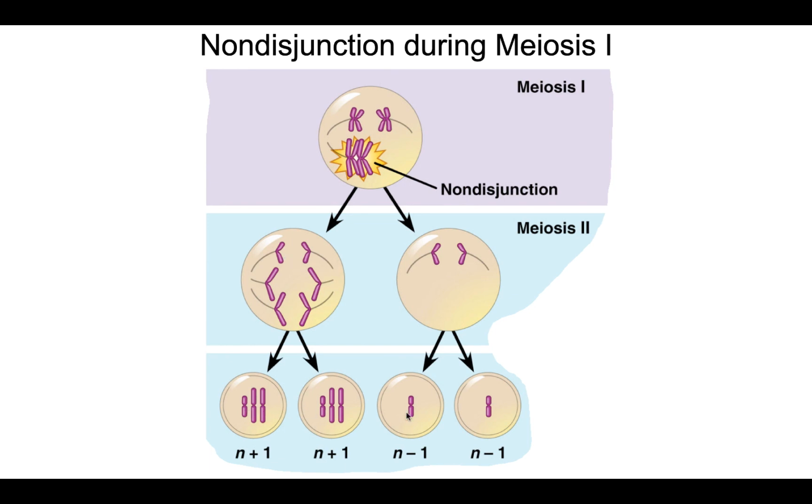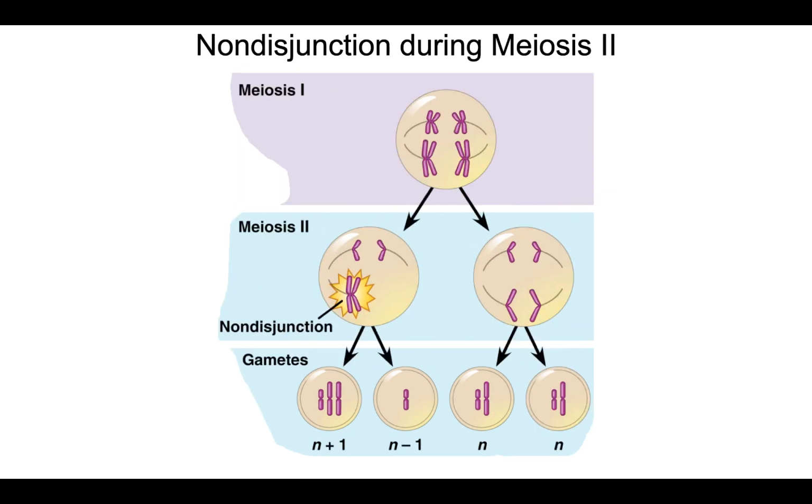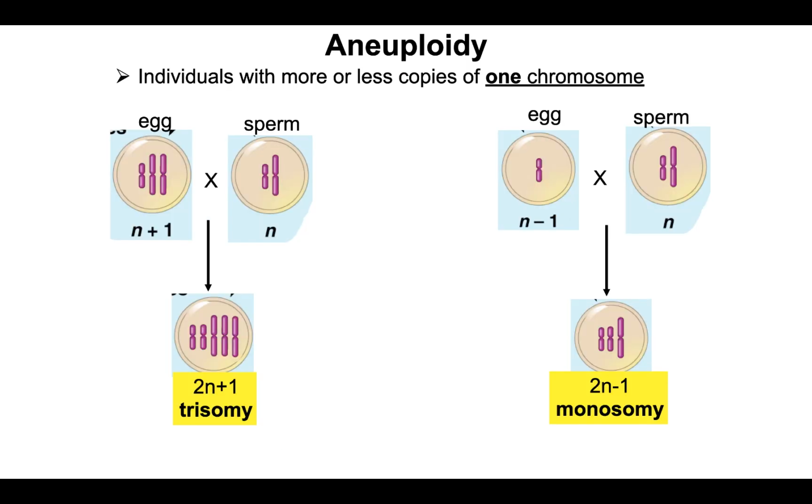Which means the gametes that are formed have an n-1, so we're missing a chromosome, and in these gametes an n+1, where we have an extra chromosome. Now, when one of those gametes that has an extra chromosome is fertilized by a normal sperm, for example, we now have an offspring that has 1 extra chromosome.